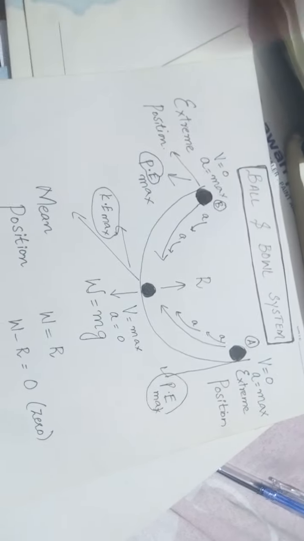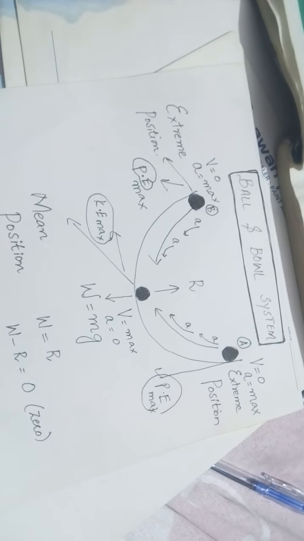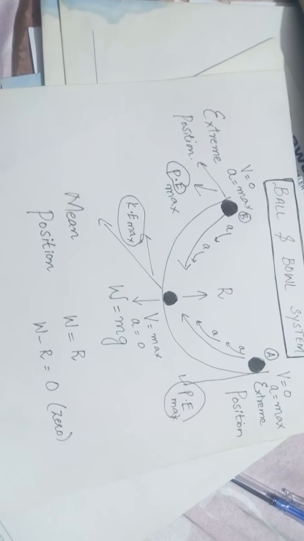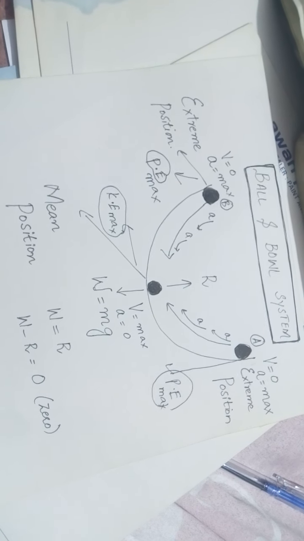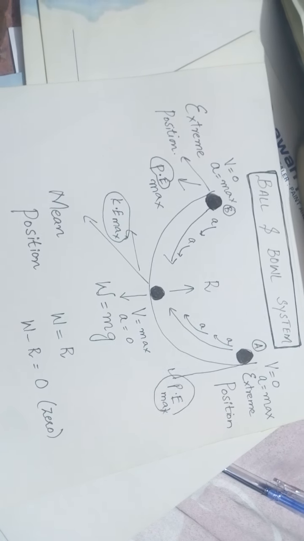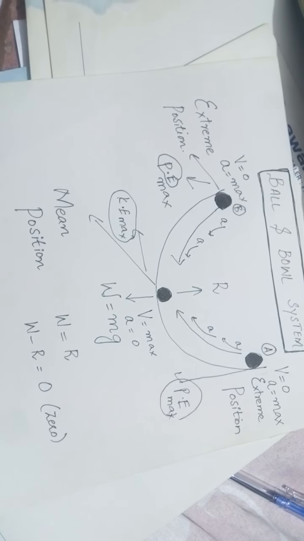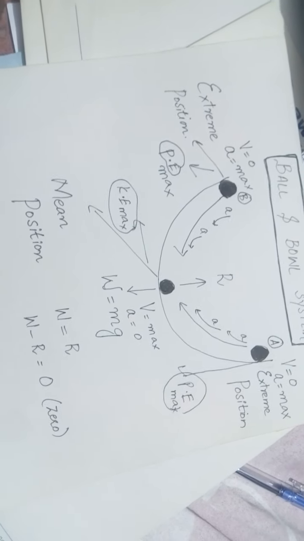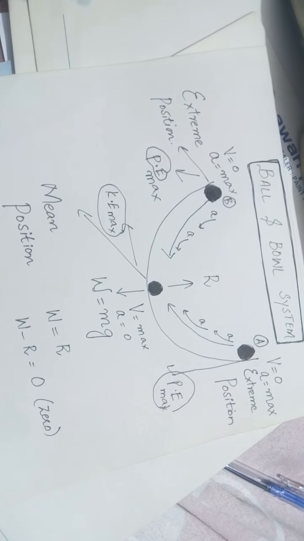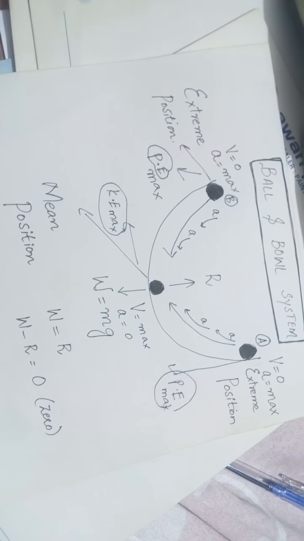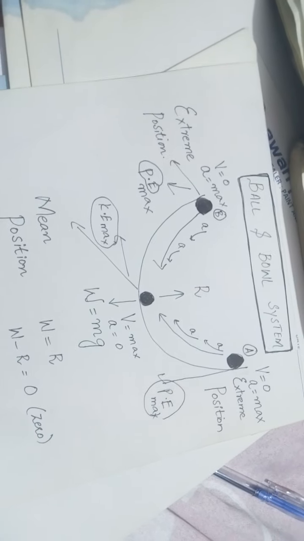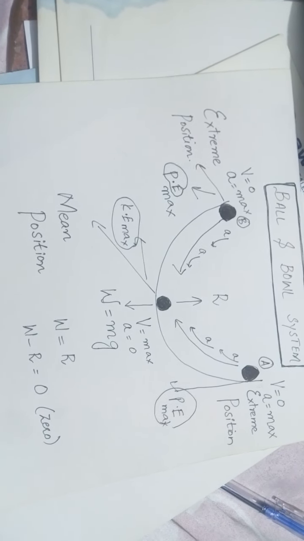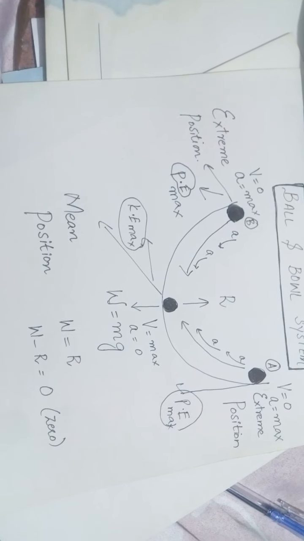So all these four conditions are satisfied in the case of the ball and bowl system, as well as in the case of a mass attached to a spring. Whenever these conditions are satisfied, students, it means that the motion of the system is an example of simple harmonic motion. So we have proved that the ball and bowl system is also an example of simple harmonic motion.